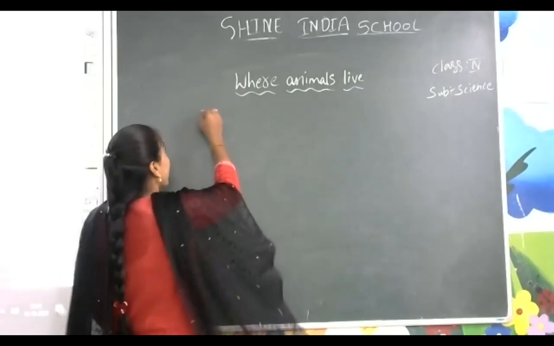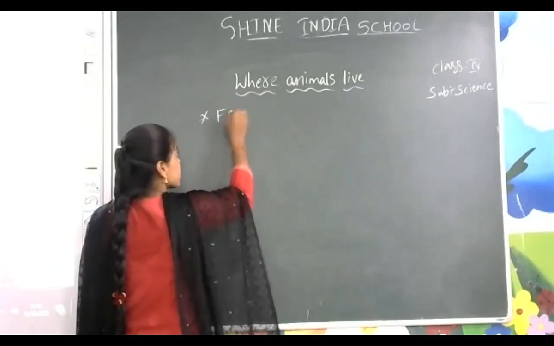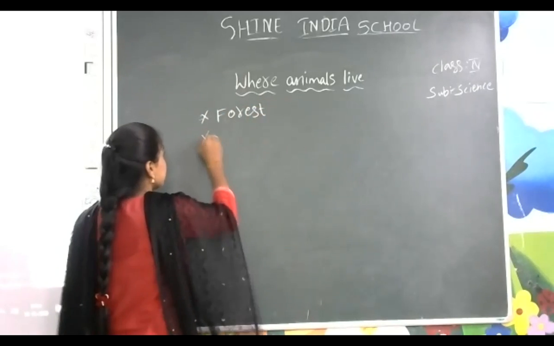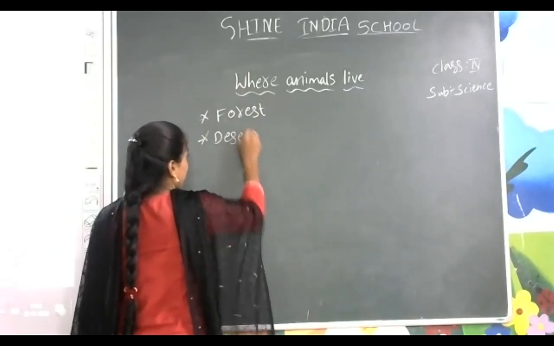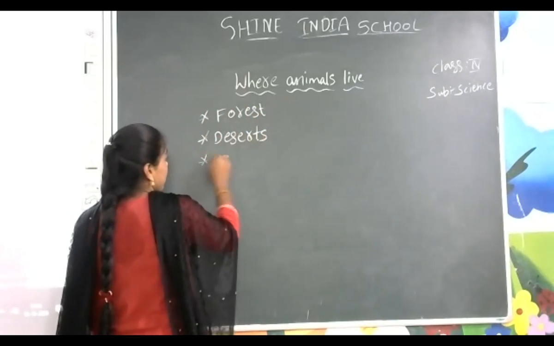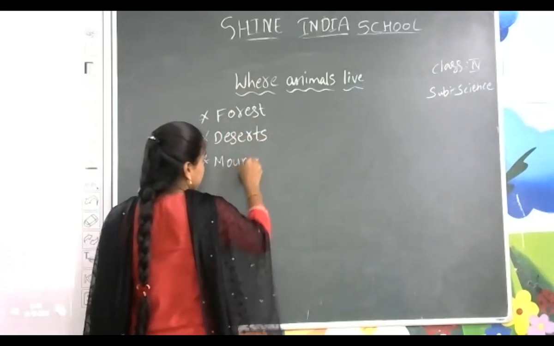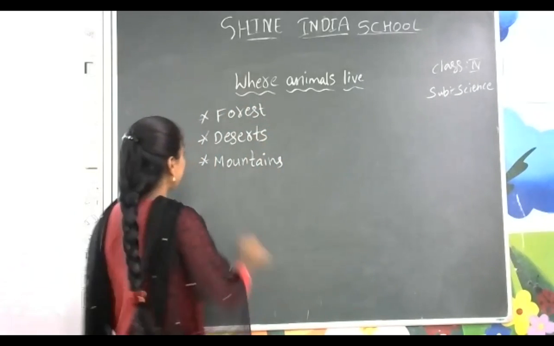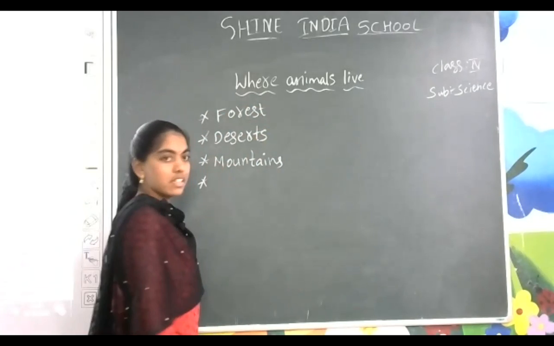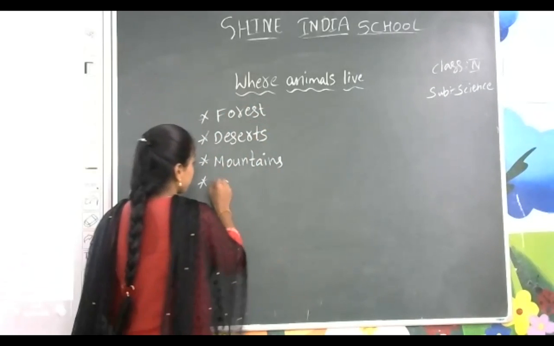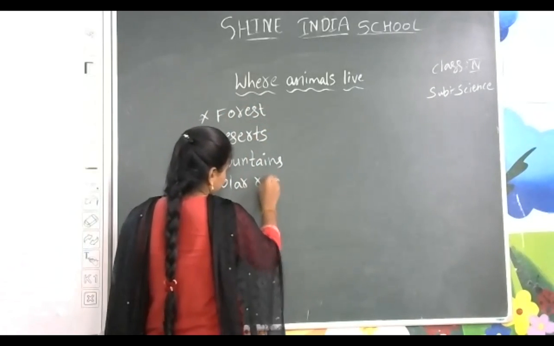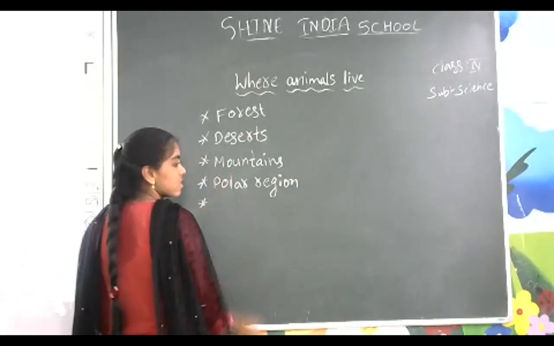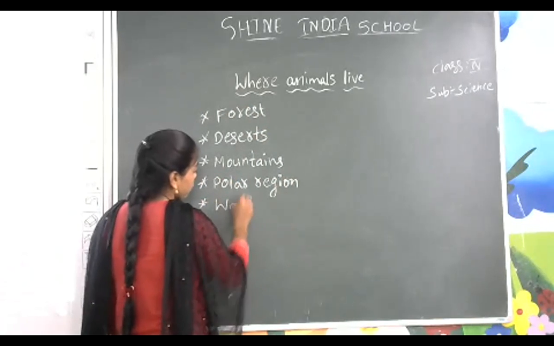Yes, like forests, deserts, mountain regions, and the polar region. You can also see some animals near water or water bodies.